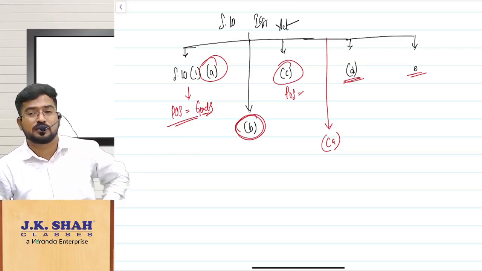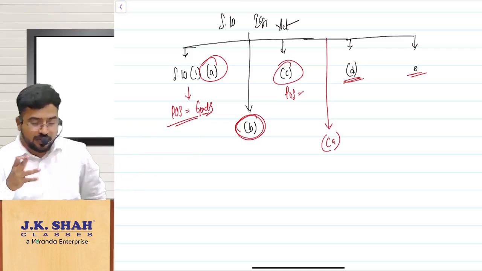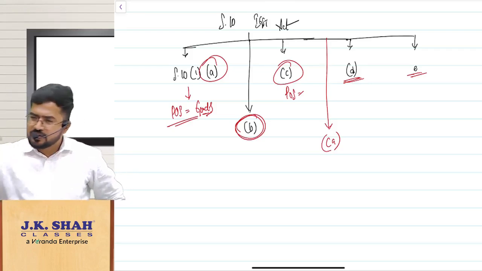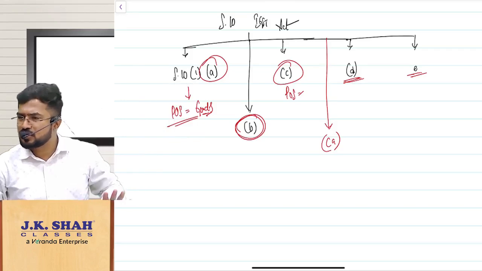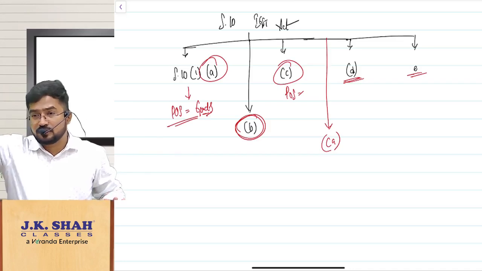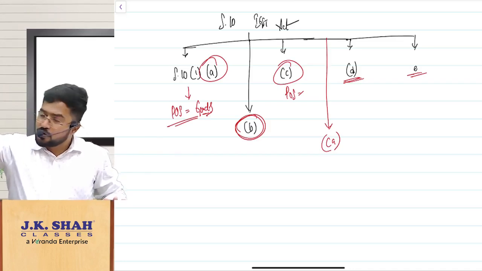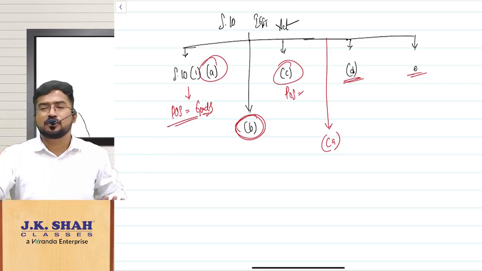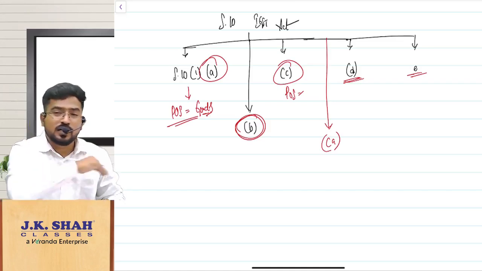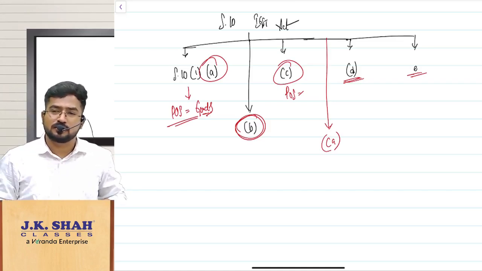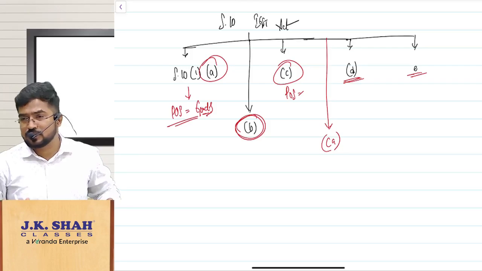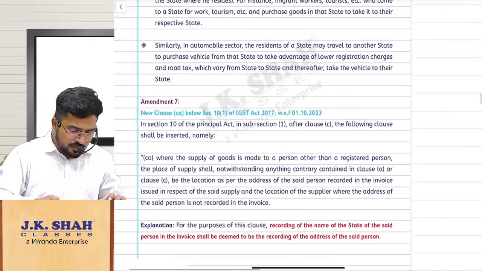What is the place of supply? Sir, for that they have created a new scenario. People normally travel to different places, purchase goods and come back. So now they have made an amendment in the law to make sure that the destination state will also get a share in revenue. Why? Because you are going to Pondicherry, but you are from Tamil Nadu, Telangana or Karnataka. If they are charging CGST, SGST always, what will happen? Their state will take the revenue, but actually consumption is in which state? Your state. So they are trying to address this, and they made an amendment here.